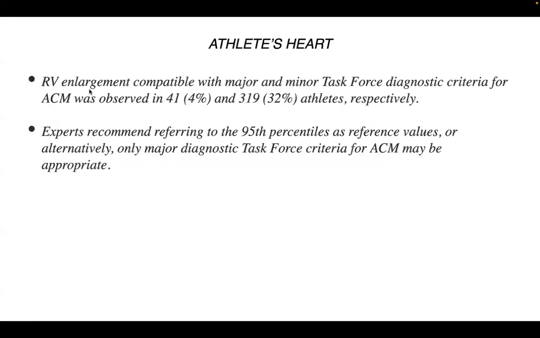So athletes. RV enlargement compatible with the major and minor task force criteria is seen in Olympic athletes, endurance athletes. Major criteria is observed in 4% and minor in 1/3 of the athletes. So that's why experts recommend to take the 95th percentile as reference values, and also to use only the major diagnostic criteria, which can be seen in only 4% rather than 32%.